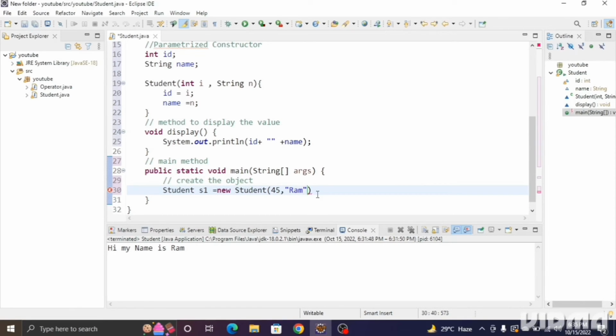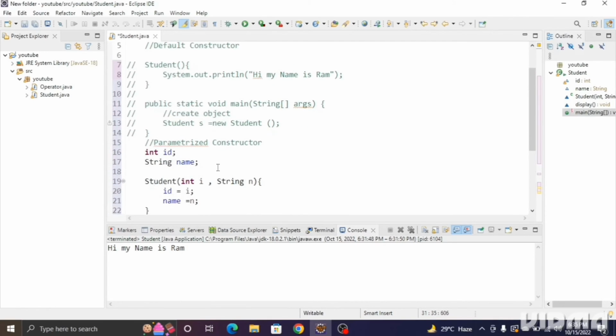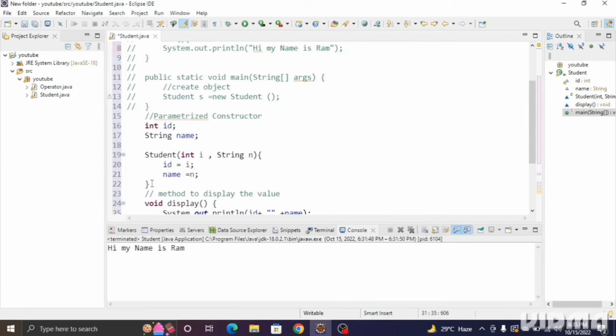Okay, understood? So I'm storing the values for two students, so I have to copy this line of code and paste it two times. Change the name to s2 as the object for student 2, and the name as Sam. Understood? And id is 12. So in this code I have created one parameterized constructor with id and name, where I pass the parameters as id and name. So I'm storing the value of id in i, and the value of name in n.